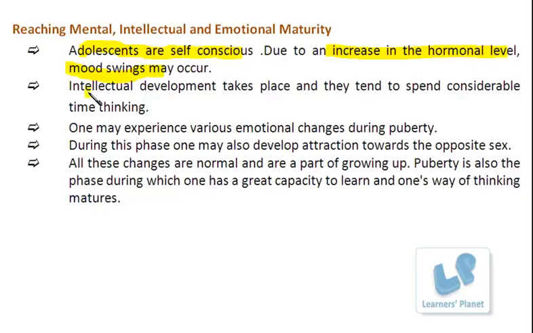Besides that, there is intellectual development taking place at this period. They tend to spend considerable time thinking. These thoughts can be positive and they can be negative also. It depends on the circumstances, the situations, the self nature, right? There are many factors affecting this. But of course, due to changes in the hormone levels, there is a change in their thoughts also.